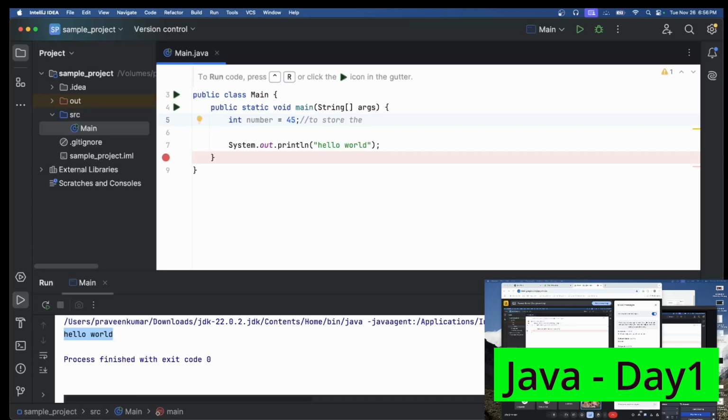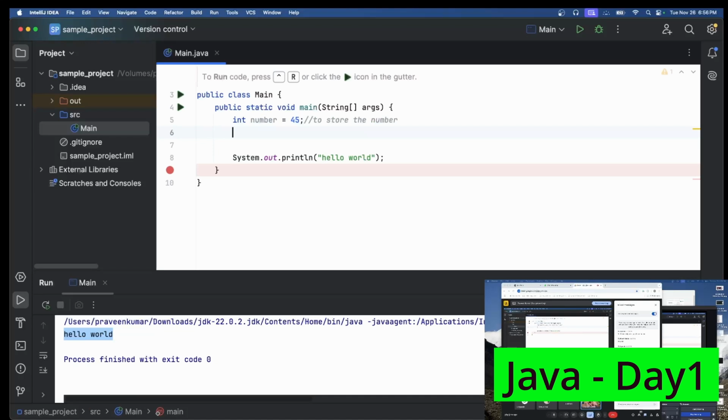In case you want to store a decimal number, then we have a data type called float. In float we can say price equal to some random number, and I am adding f. This will store decimal values. Now you may have a question: can't we store the decimal number in int? No, we cannot.